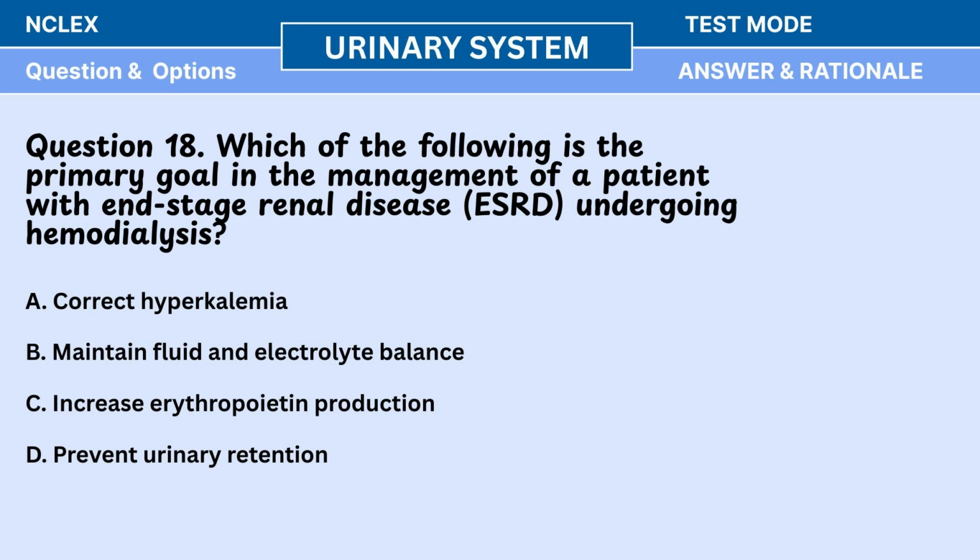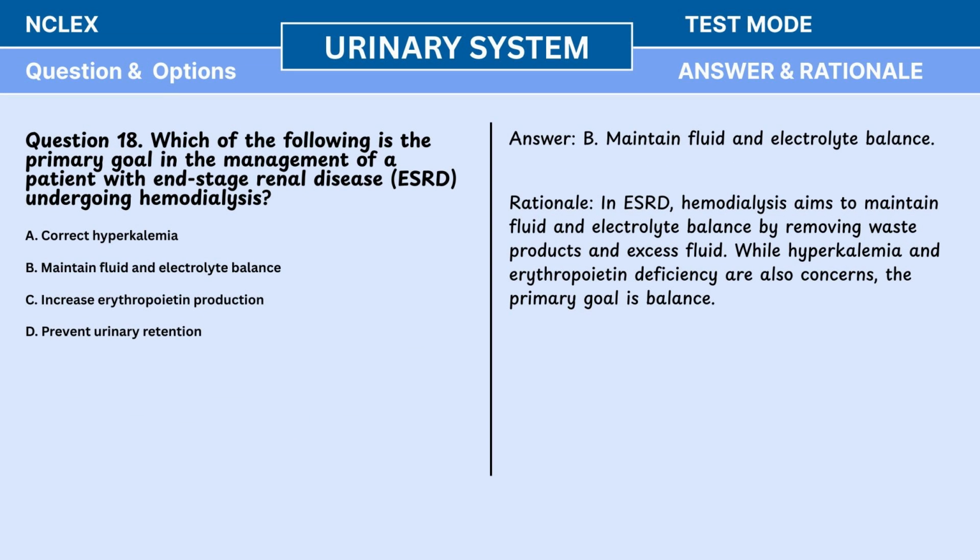Question 18. Which of the following is the primary goal in the management of a patient with end-stage renal disease, ESRD, undergoing hemodialysis? A. Correct hyperkalemia. B. Maintain fluid and electrolyte balance. C. Increase erythropoietin production. D. Prevent urinary retention. Answer: B. Maintain fluid and electrolyte balance.